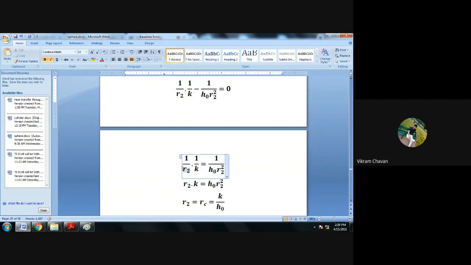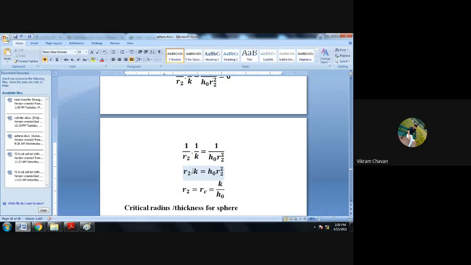Now R2 from the left hand side and R2 square from the right hand side will get cancelled. Before that, if you want to do the cross multiplication as I have done here, you can perform that also. So H naught multiplied by R2 multiplied by 1, and R2 multiplied by K multiplied by 1. If you do the cross multiplication, we will get this particular equation: R2 multiplied by K is equal to H naught multiplied by R2 square.